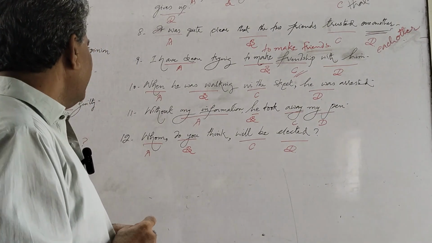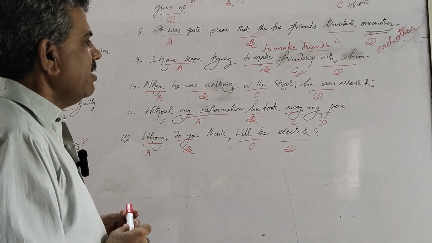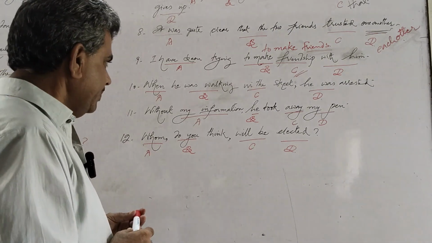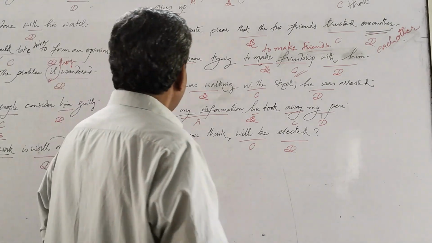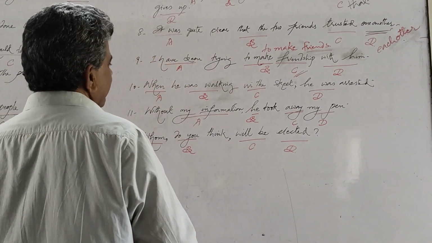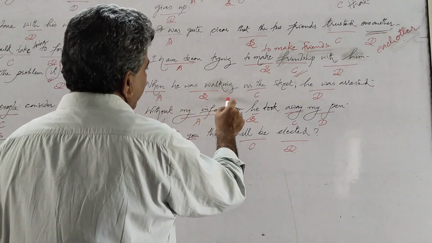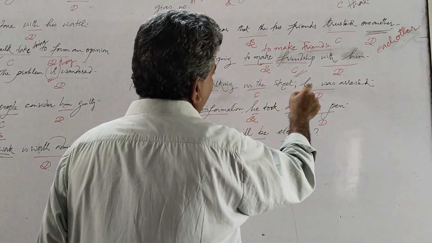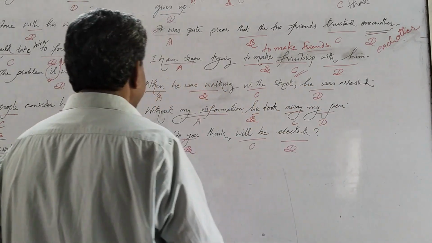We have 10th sentence: when he was walking in the street, he was arrested. We have two clauses here. The first clause is when he was walking in the street. The second clause is he was arrested.